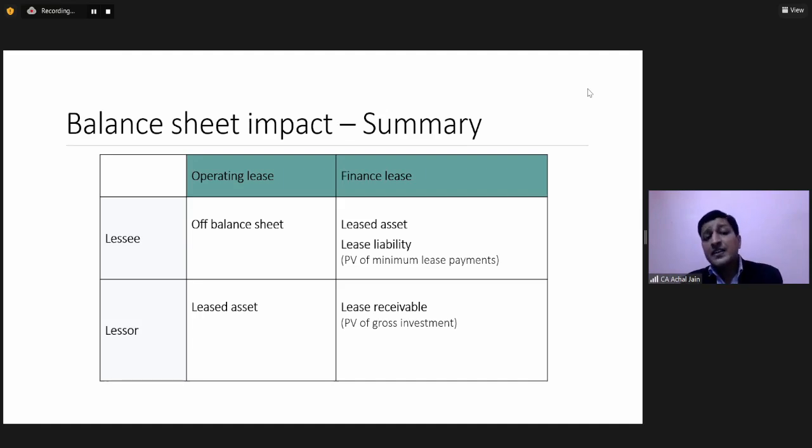If we look at the lessor, there's a leased asset in case of operating lease which continues to be recorded in its balance sheet, but in case of finance lease, it goes off, and as against this leased asset, a lease receivable gets recorded in its balance sheet. Correct? Yeah.